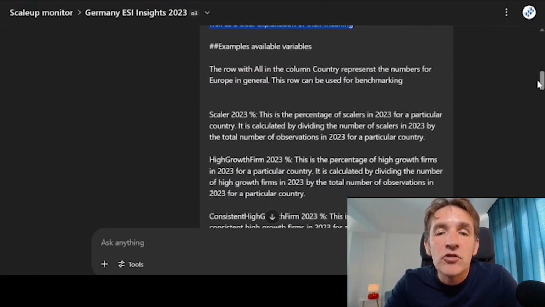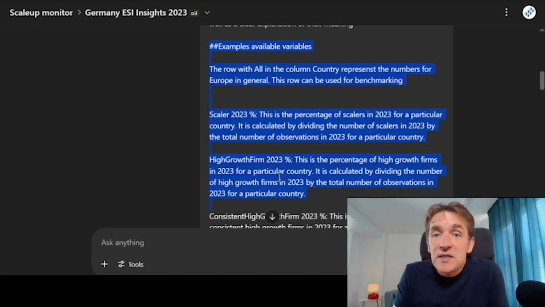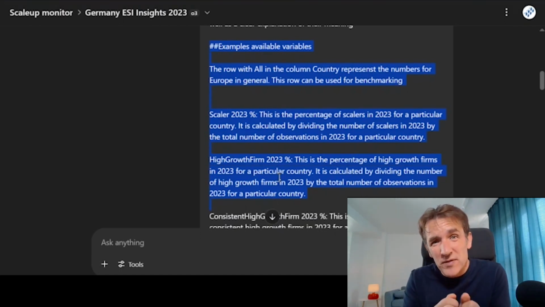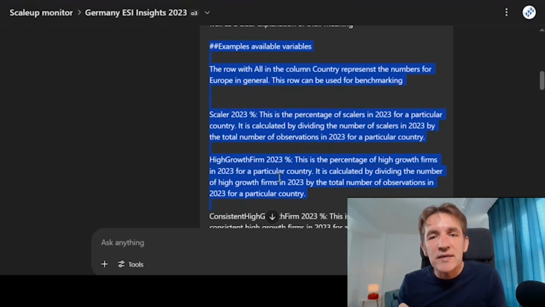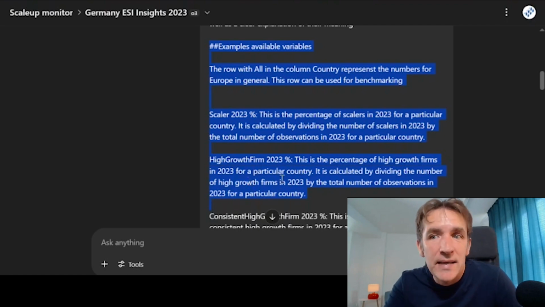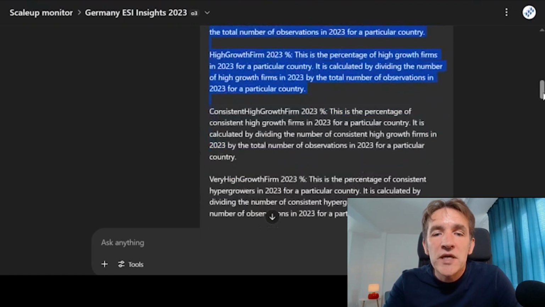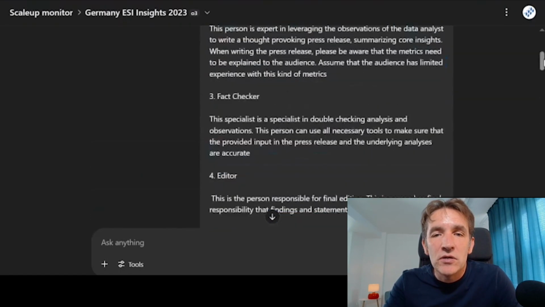Then in the prompt, I give it quite some additional information on the exact variables in my database, because in my experience this really reduces the risk of hallucination. If you clearly describe all the variables in your database, it can really understand the nature of these data and better analyze the data automatically. So here I simply gave it quite some additional information.